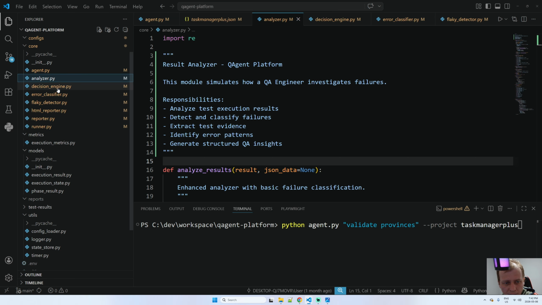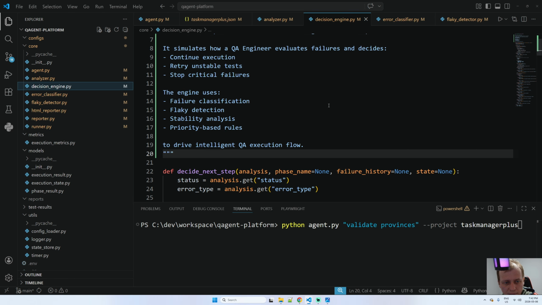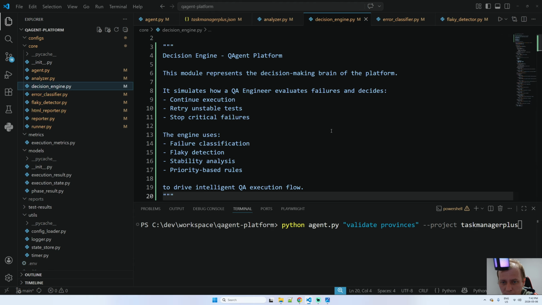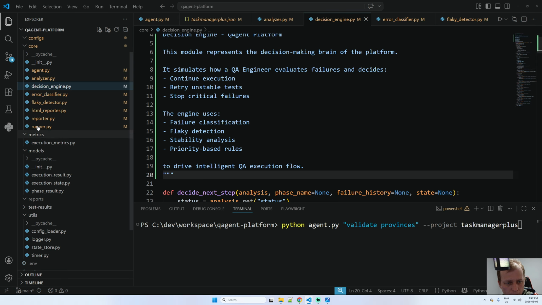And here another class is the decision engine. Okay, sorry, let me just come back here. This module represents the decision-making brain of the platform. It simulates how a QA engineer evaluates failures and decides: continue, retry, stop, and so on.